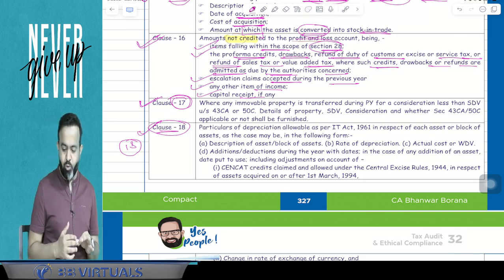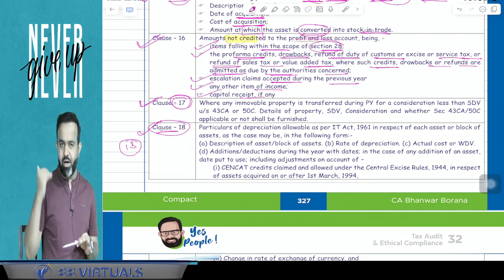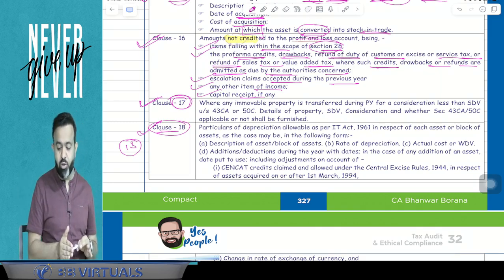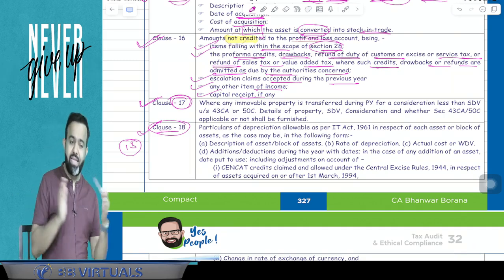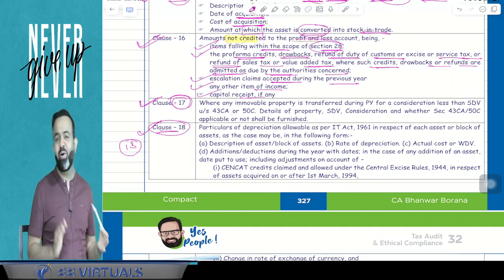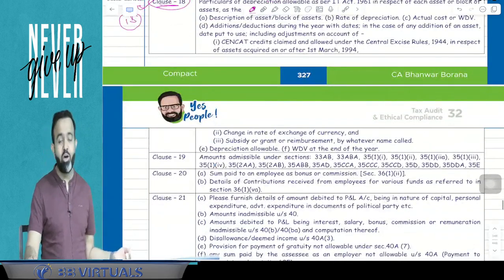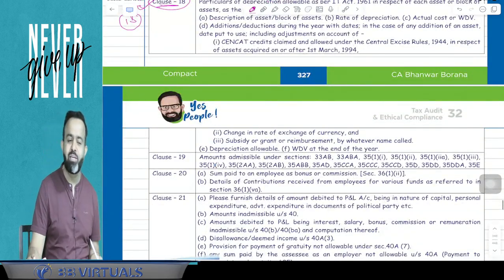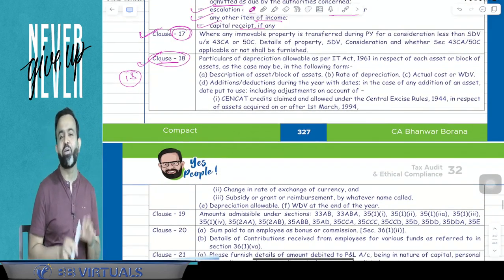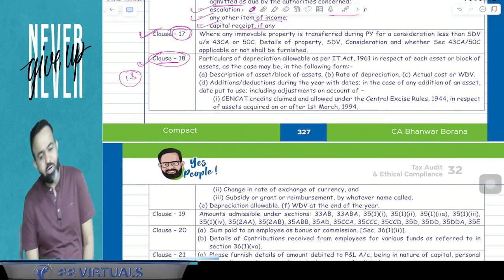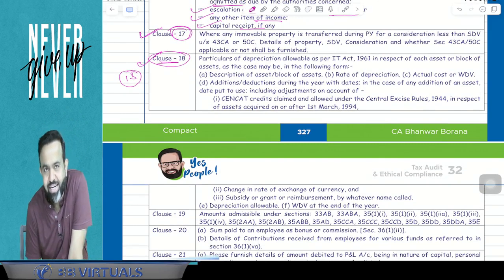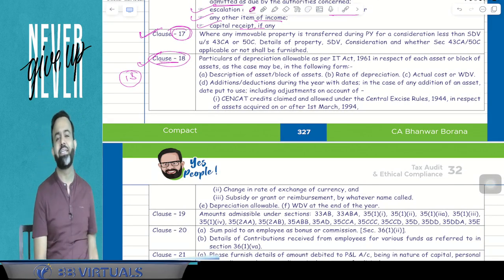Means what is your opening WDV? Now, what is your rate of depreciation? If any asset is acquired in the current year, what is the actual cost? Now guys, if there is any addition or deletion from the block, that you have to mention. What is the depreciation allowable in the current year? What is the closing WDV? So that has to be mentioned in clause number 18. So the chartered accountant will report in clause number 18, and clause number 18 is basically related to the block.